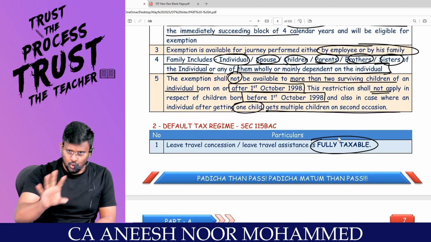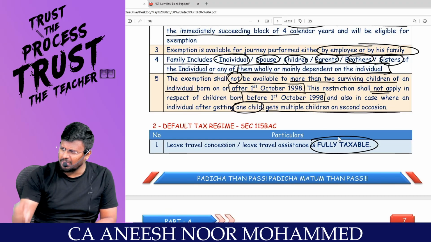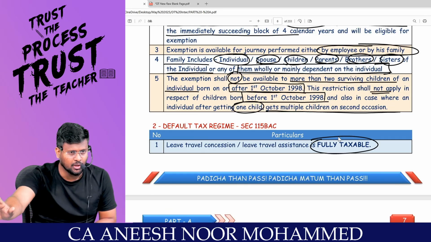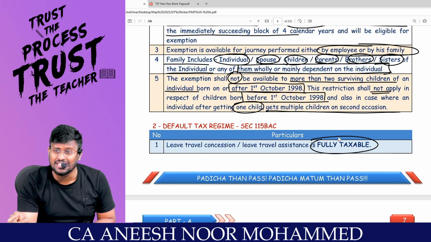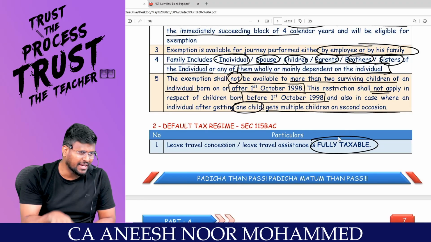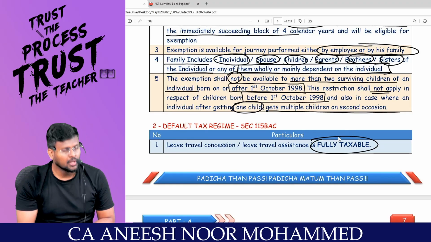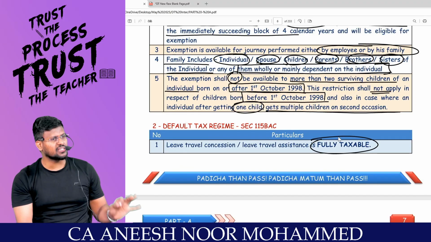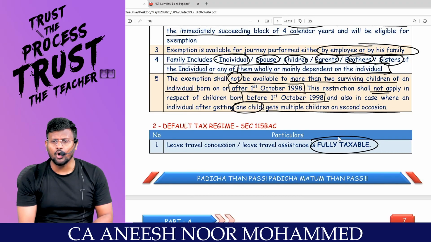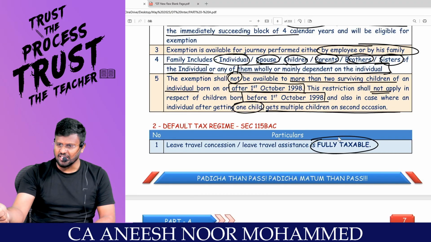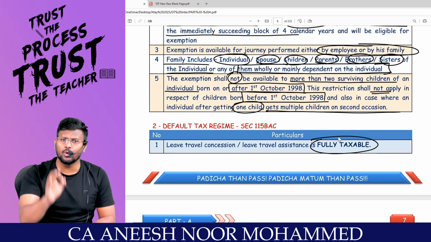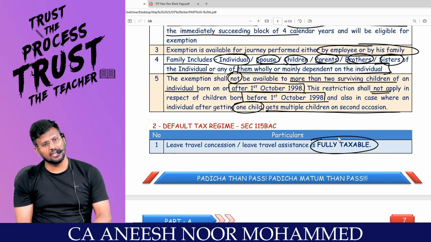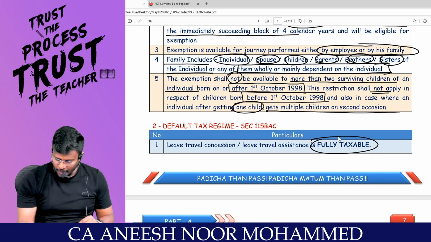Understanding? So under the default tax regime, no exemption or deduction will be allowed. But for that also, certain exceptions are there, which I will make at the appropriate time. Are you really with me? So section 10 subsection 5 will not be available or applicable for the default tax regime, and will be applicable only for the optional tax regime. Getting it? Super fantastic to the core.